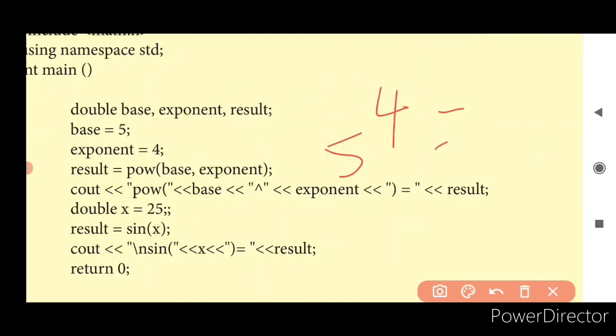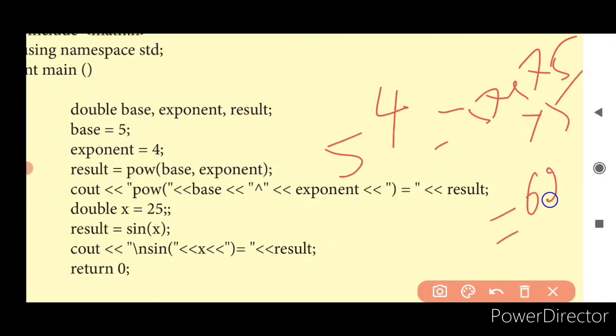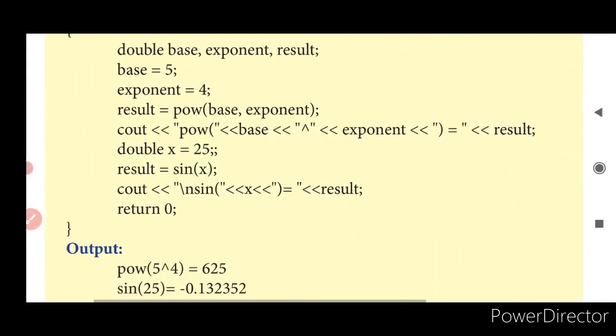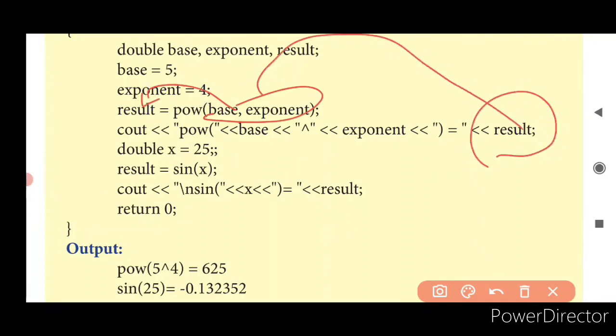So what is the value? 5 into 5 into 5 into 5. 5 5s are 25, and finally you get 625. So power of 5 comma 4 gives 625 as your result, because anything that is computed is stored in result. So as you print result, the value will be printed here.